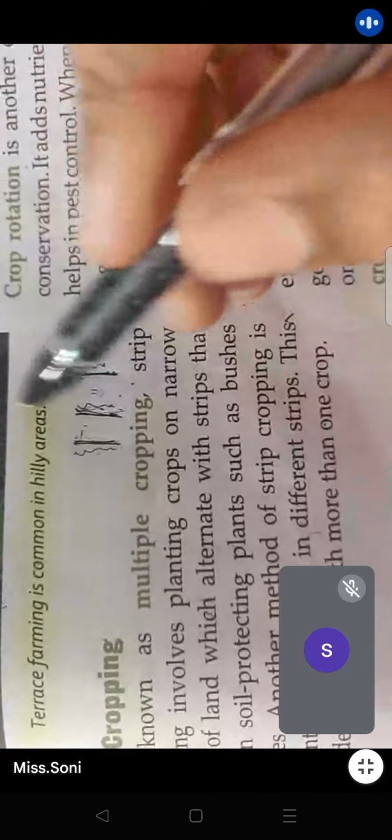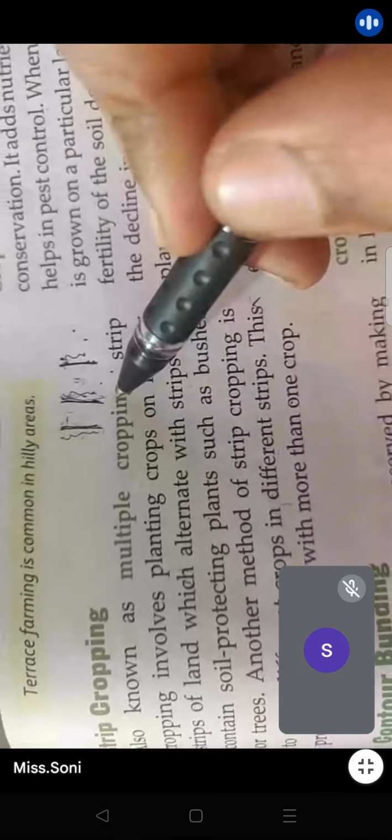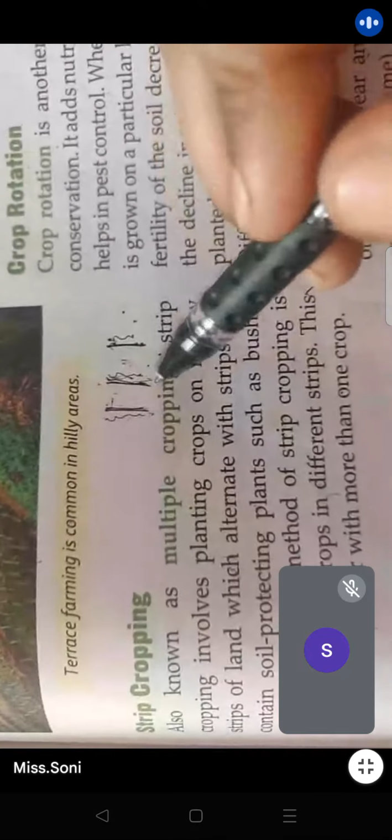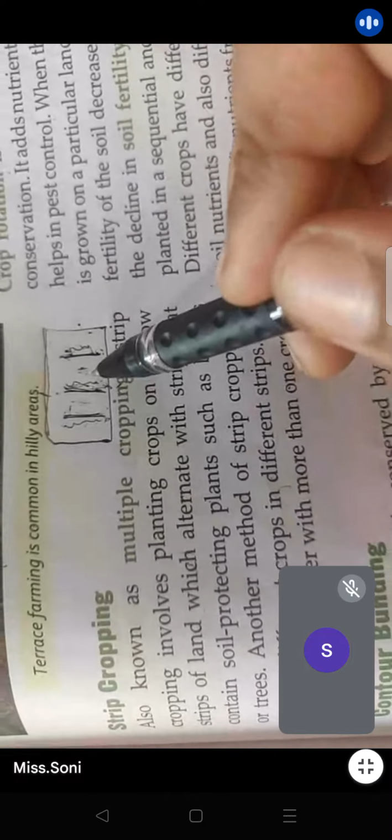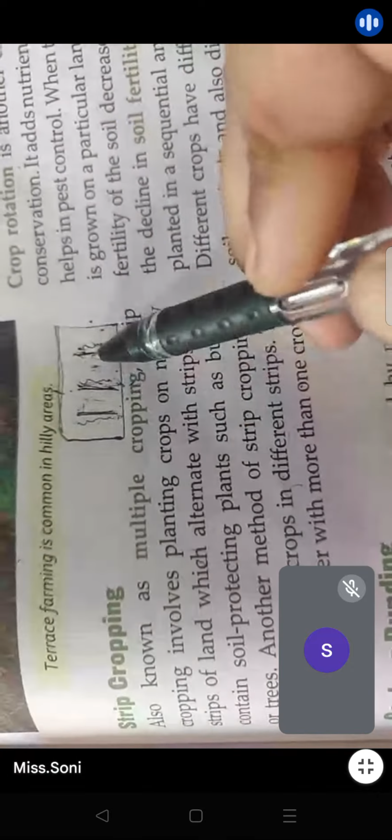Some boundaries are made in the fields. You might have seen in your villages that boundaries are made in the field, right? So in a piece of land, certain boundaries or certain strips will be made. Now in these strips, they will grow crops here and bushes on the borders. What will this do? This will prevent the soil from flowing away from one place to another. The bushes will hold the soil, and the crops will grow easily over here.